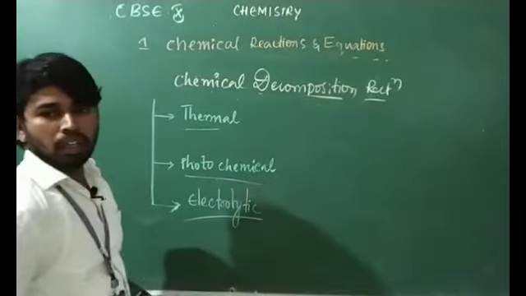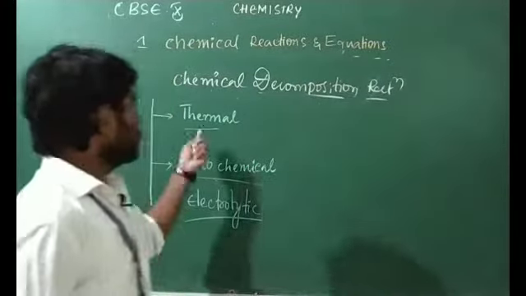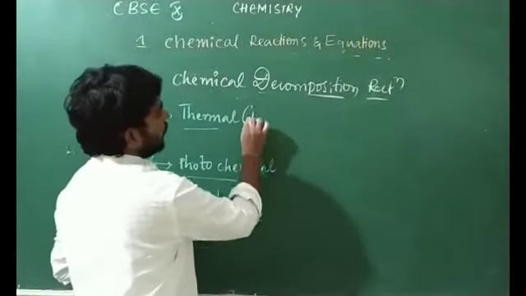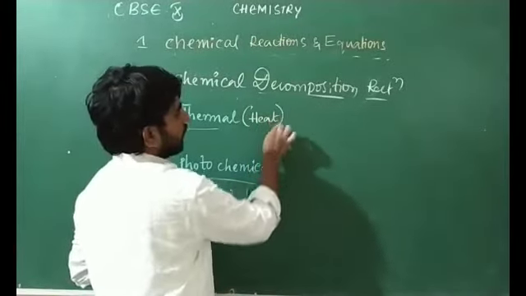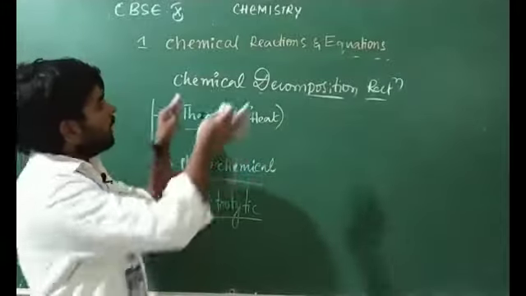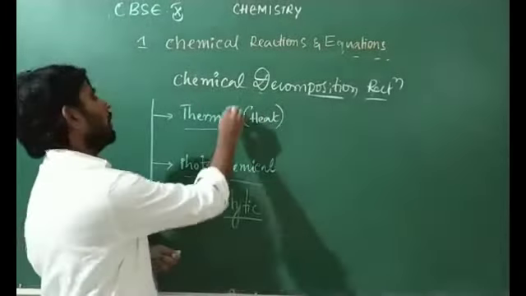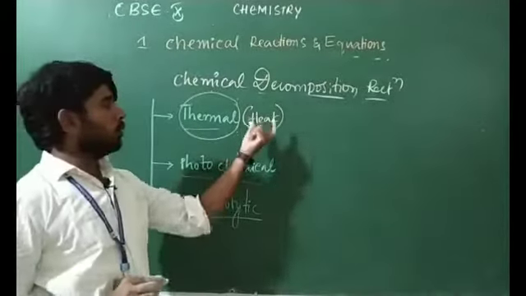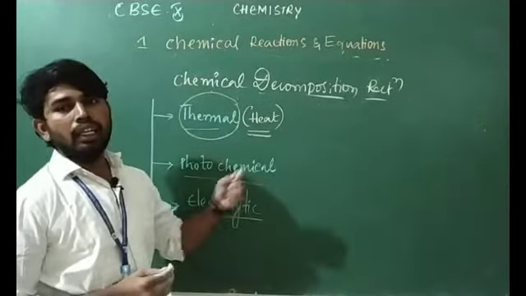First, thermal. Thermal decomposition means what? As I mentioned earlier, thermo means heat energy. If a decomposition reaction occurs by using heat energy, then it is said to be thermal decomposition.